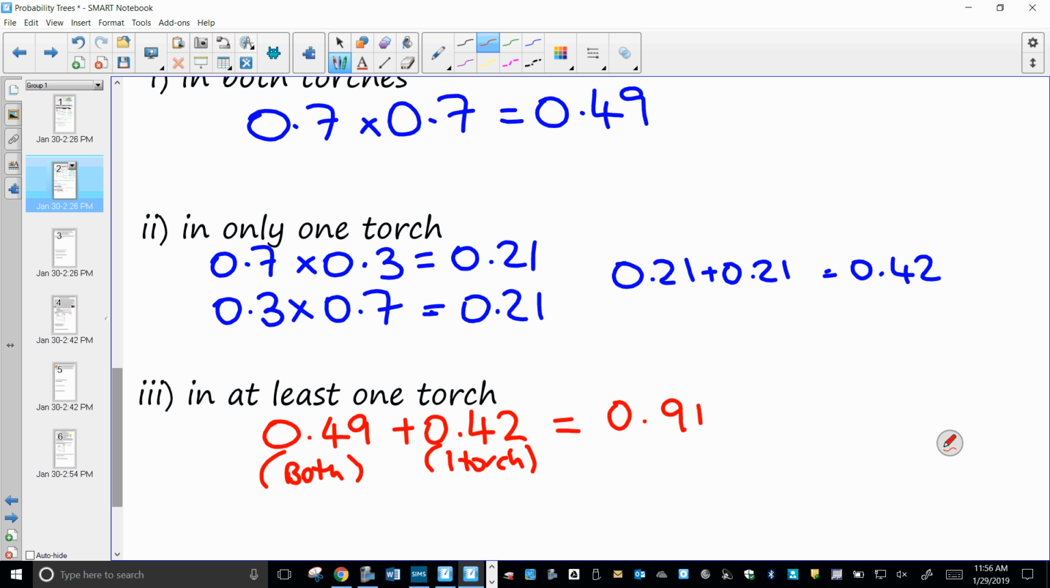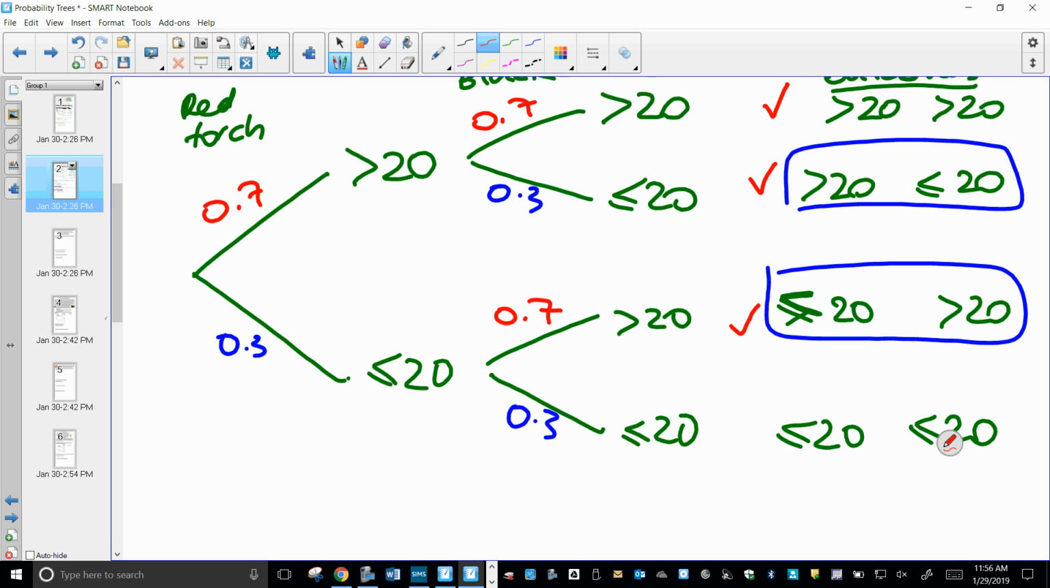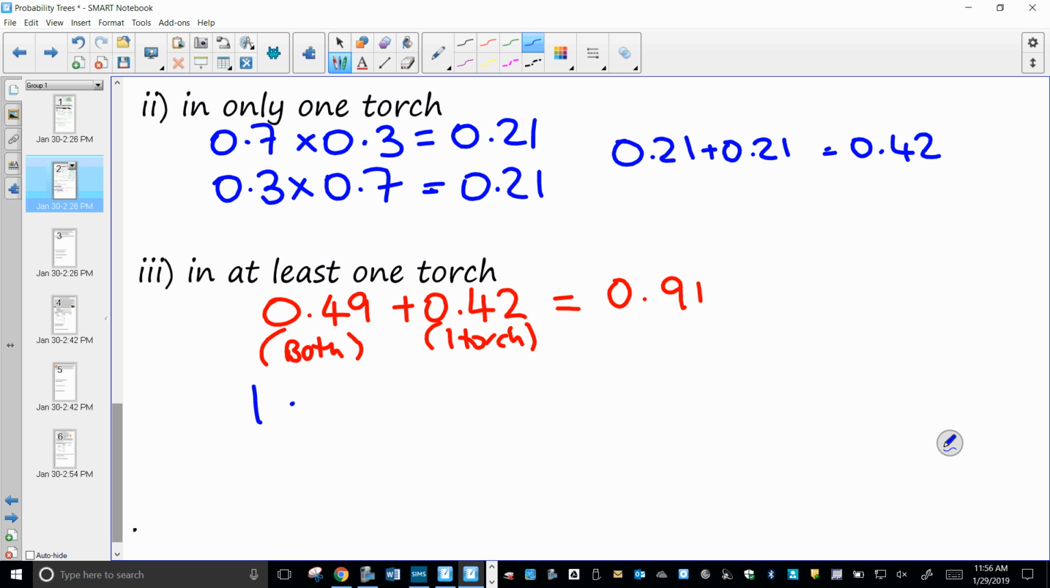However, you're not always going to be asked these questions initially. So what we can also say is, well, this is the only situation that we don't want. You see that? So this is the only situation we don't want, and we know they all add up to 1. Well, then maybe it's quicker to find this one and subtract it from 1. So alternatively we could have done 1 subtract 0.3 multiplied by 0.3.